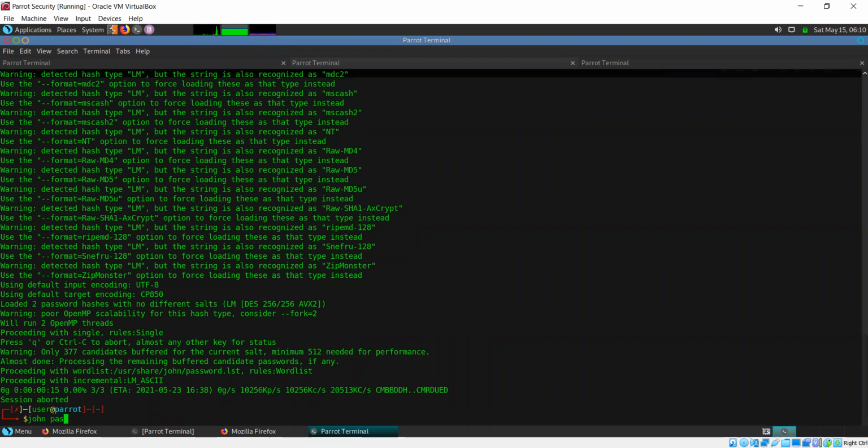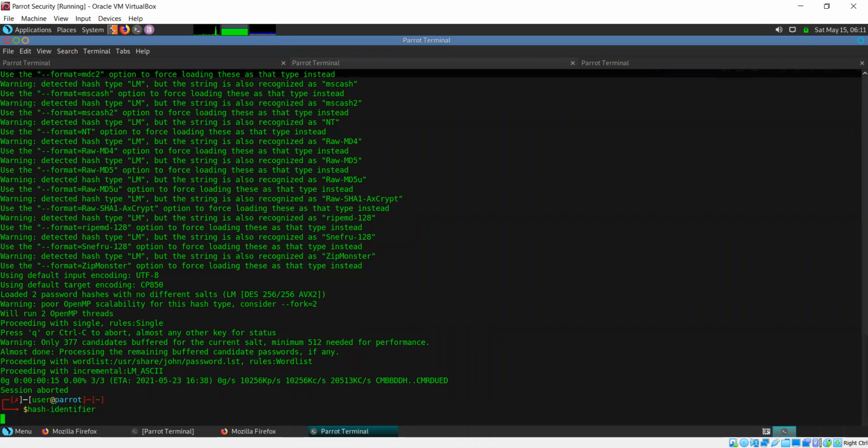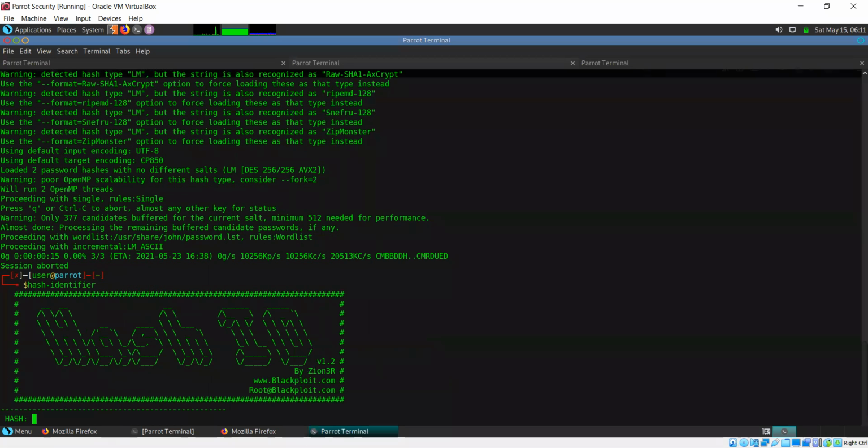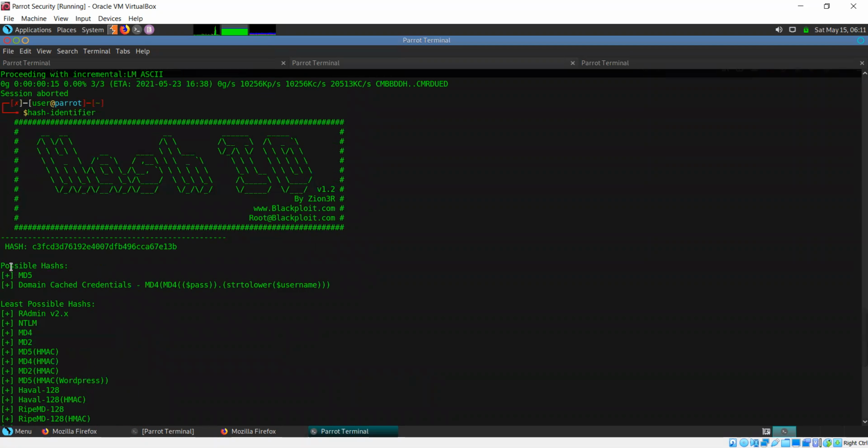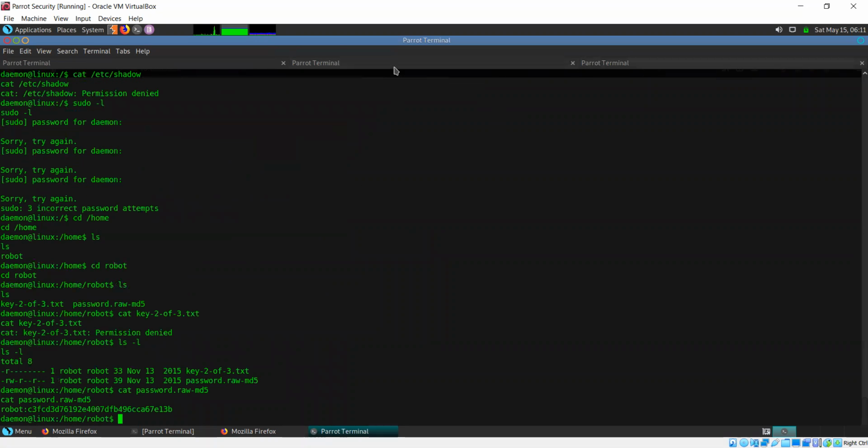Now I need to use a command, hash-identifier, and you simply put a hash value here and it shows you the possible hash types for this. So it helps you identify the hash type. So this is MD5, and also the file we copied it from was called password.rawmd5. So this is a raw MD5 hash.